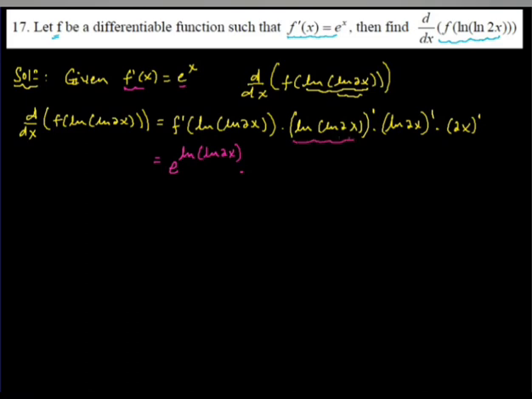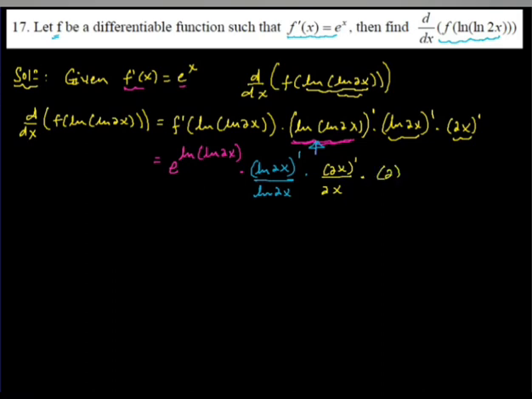This is again another function that requires the chain rule. So using the chain rule, the derivative of this part, let me use a different color. The derivative of this part is ln 2x derivative over ln 2x, times now the derivative of this part. ln 2x derivative means 2x derivative over 2x, times 2x derivative, which is 2 itself.